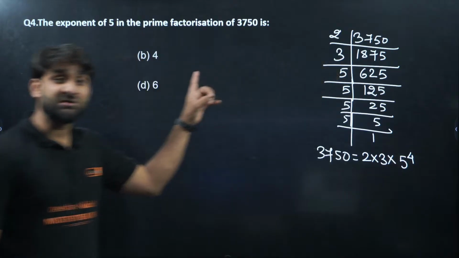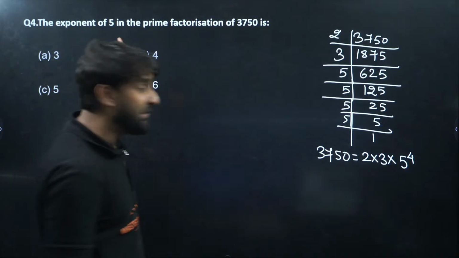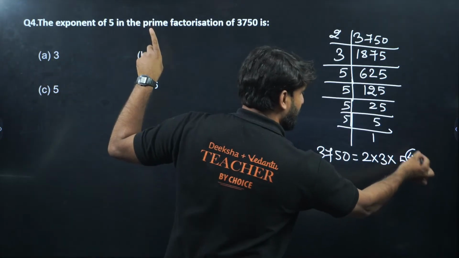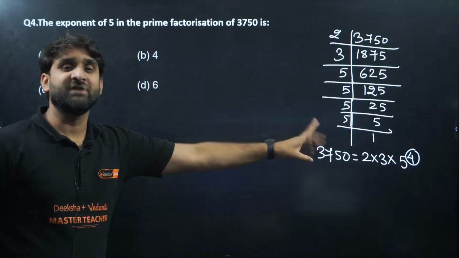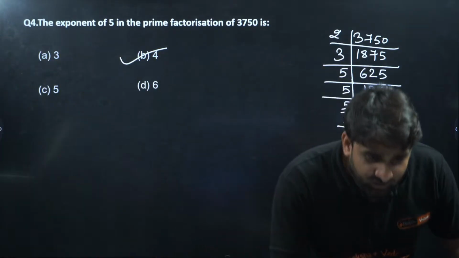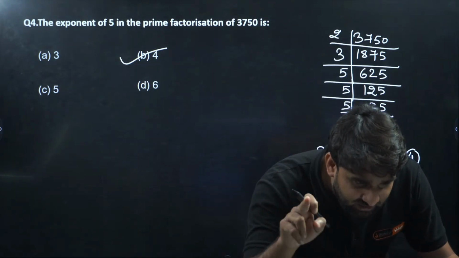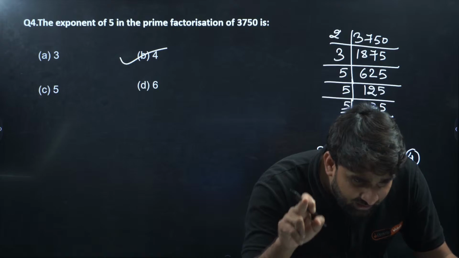And what is the question, champions? What is the exponent of 5? So the exponent of 5 is what? 4. That 4 is the exponent, so this is the answer. Whose answer is correct here? Wow, Bhavan is correct here. Aditya is correct there.